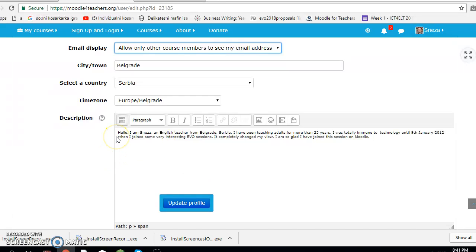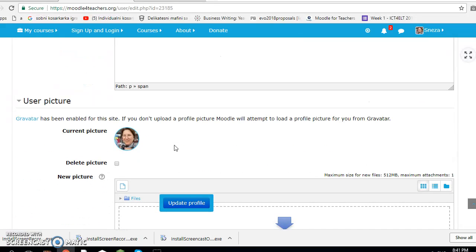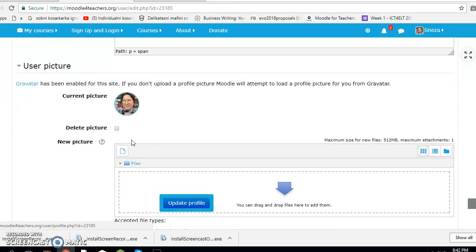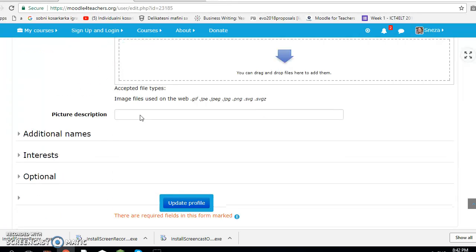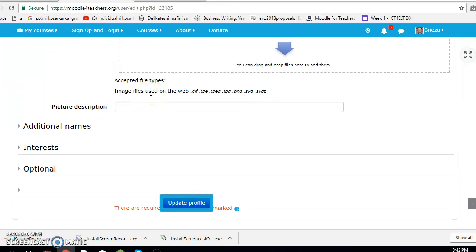Description, I've put a description here, a short one, and my current picture is, luckily here, I had a problem uploading it because when I wanted to upload this photo of mine, everything was black a couple of times, but in the end I managed to upload the photo. So don't give up if you have a problem. Okay, now we are not going to touch the photo.